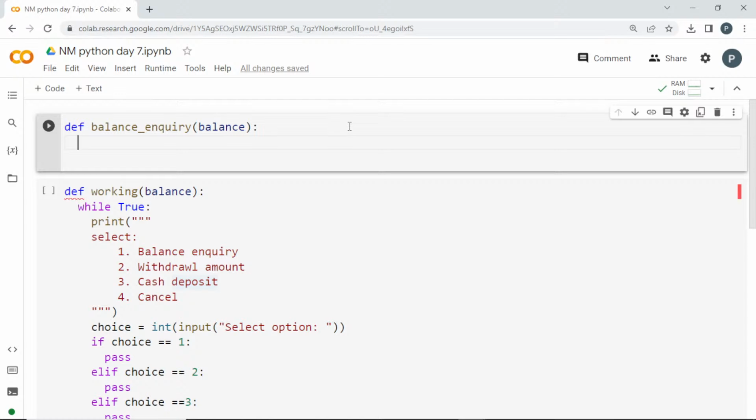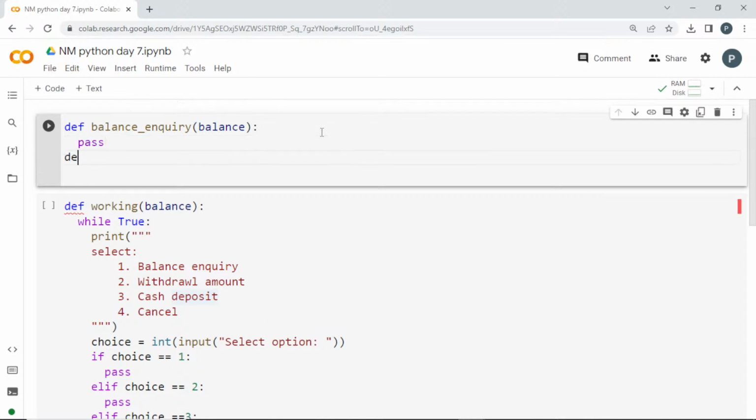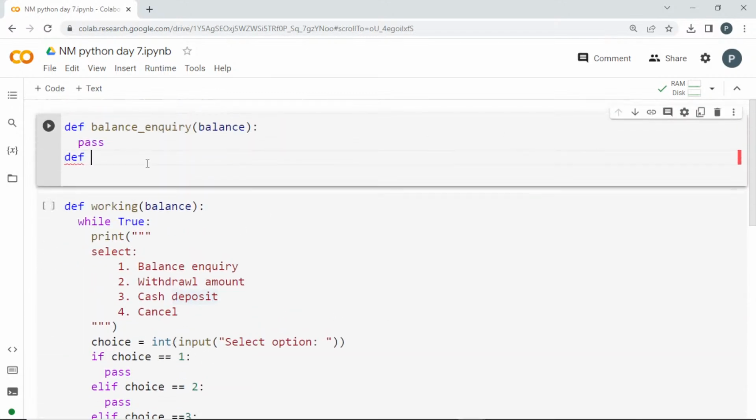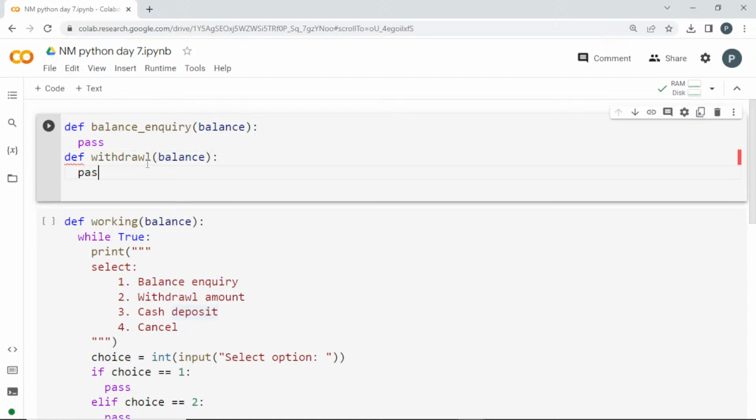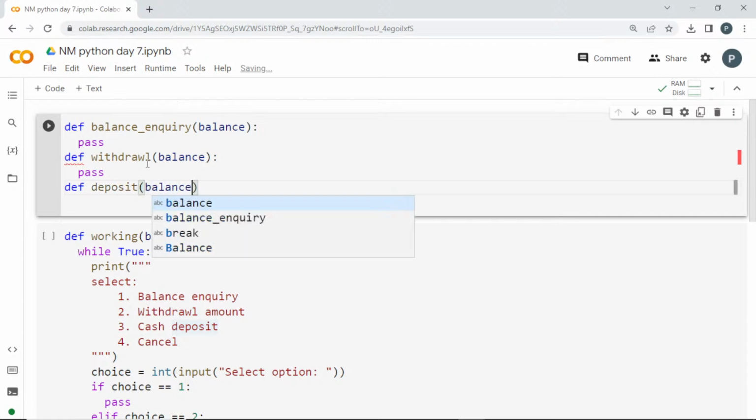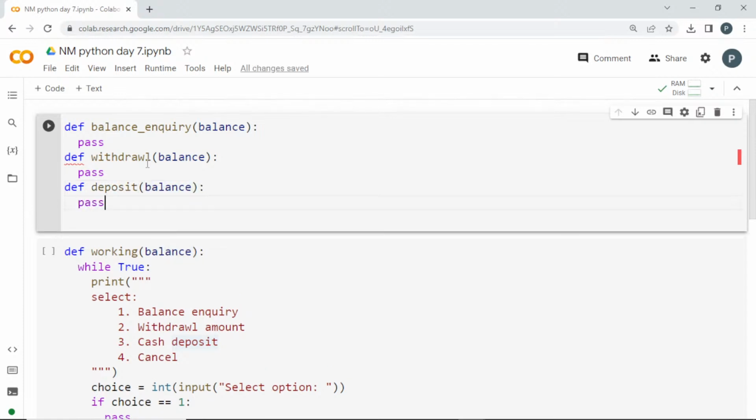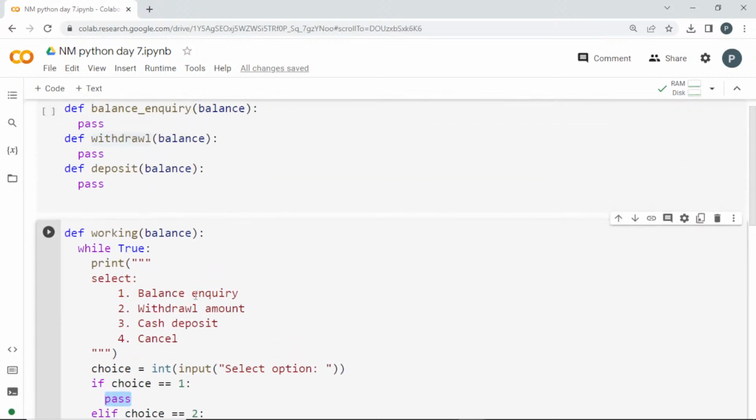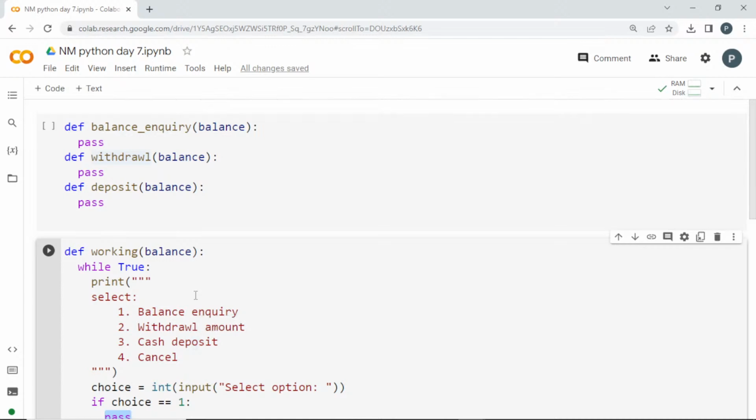Is it clear till now? Are you guys following it? I'll pass it for now. We need to create the structure first. See here, I'll show you once again. The second choice will be withdrawal amount. Withdrawal. Here also we will be getting the balance, and I'll pass it for now. Third one will be deposit, right? I'll be getting balance and using it, and here also I'll pass it for now. I need to change these things, so step by step I'm coming.